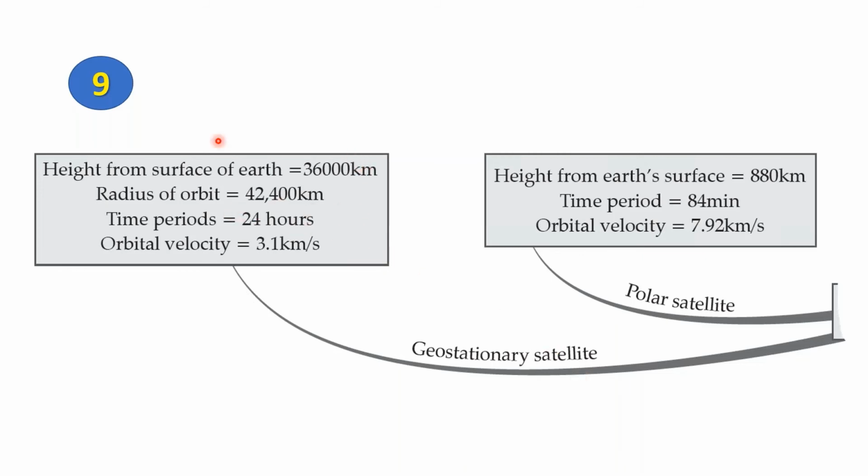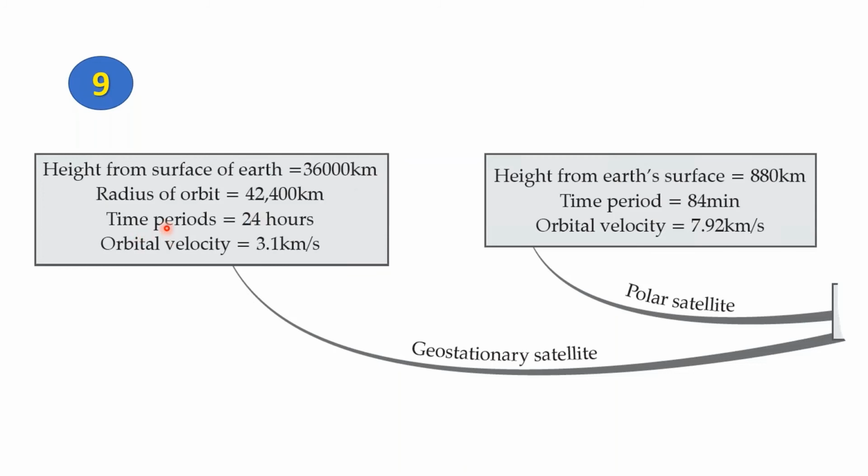Now, here are some facts which are pretty important for a geostationary satellite. The height of a geostationary satellite from the surface of the Earth is 36,000 kilometers. It's 36,000 kilometers above the surface of the Earth. The radius of orbit of a geostationary satellite is 42,400 kilometers.